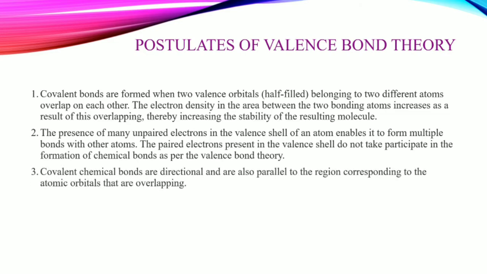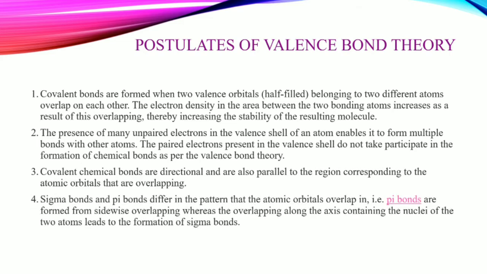Covalent chemical bonds are directional and are also parallel to the region corresponding to the atomic orbitals that are overlapping. એટલે કે covalent bond કેવું છે? Directional છે, right? Now move on. Sigma bond and pi bond differ in the pattern of atomic orbital overlap. For example, pi bonds are formed from sidewise overlap, whereas the overlapping along the axis containing the nuclei of the two atoms leads to formation of sigma bonding. I know you all know what pi bonds and sigma bonds are, right?